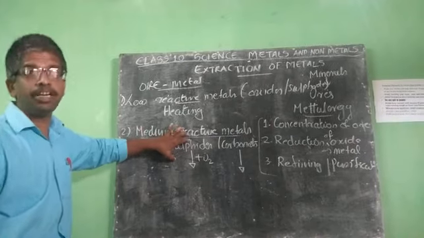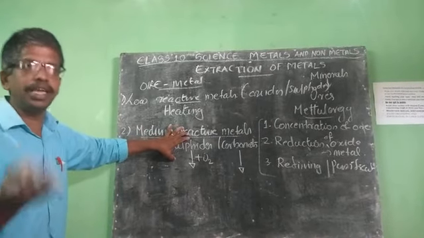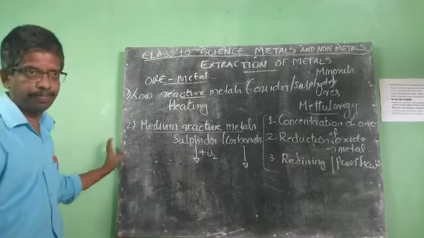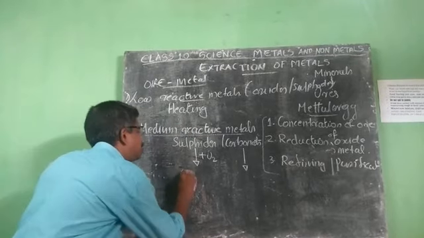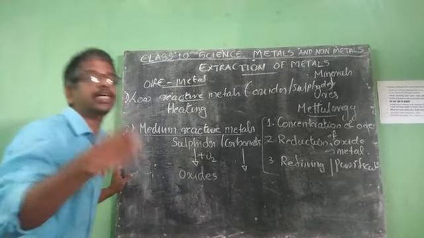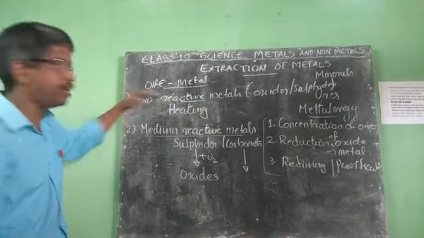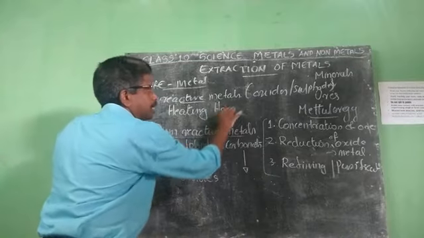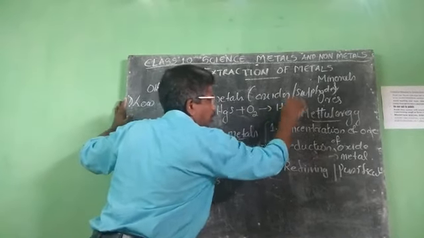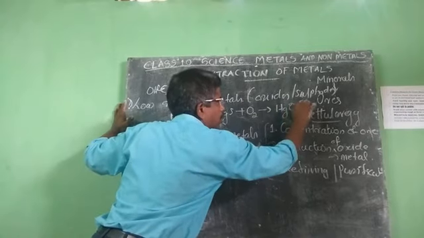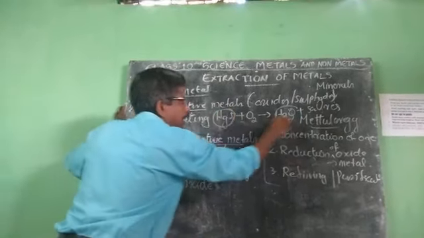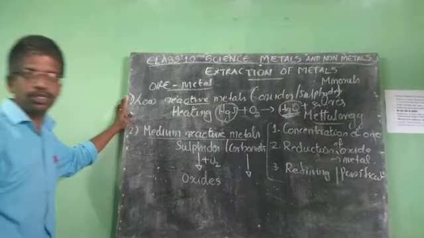The sulfide ores get converted into their oxides. Just like before, mercuric sulfide when heated in the presence of oxygen gives mercuric oxide and sulfur dioxide. The sulfide ore gets converted into oxide.